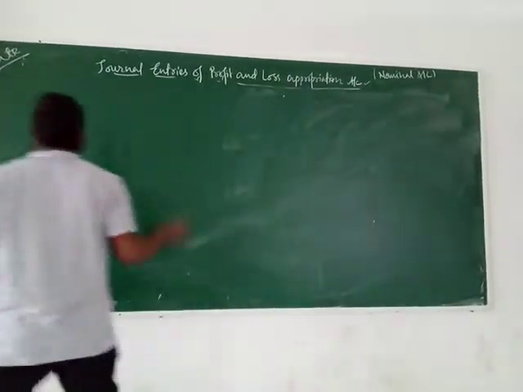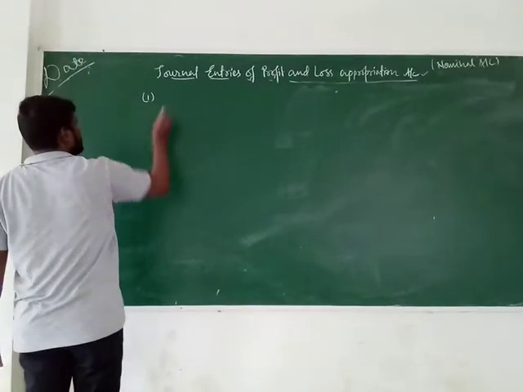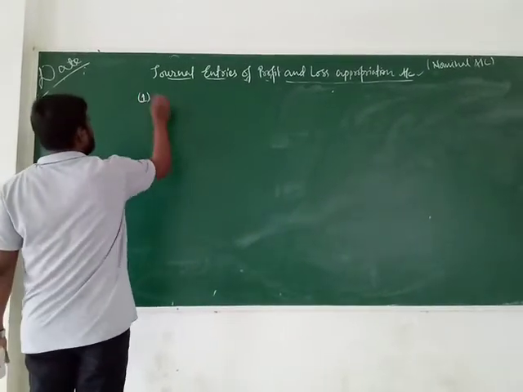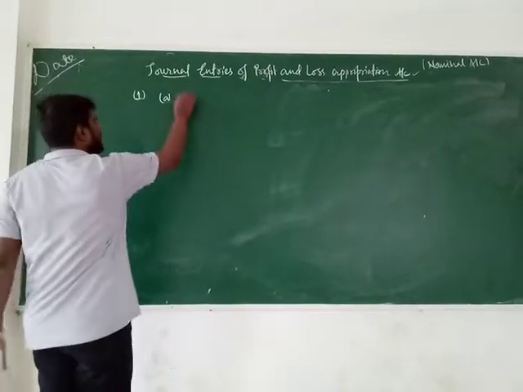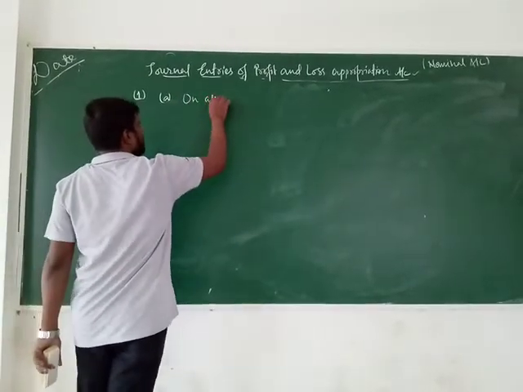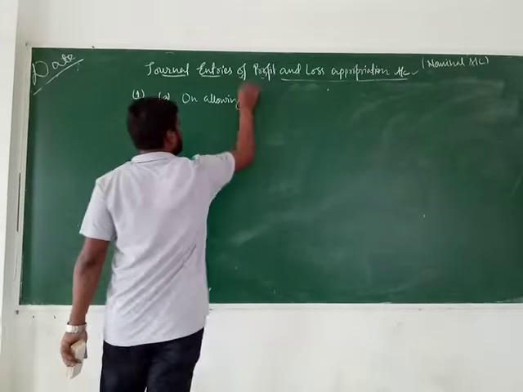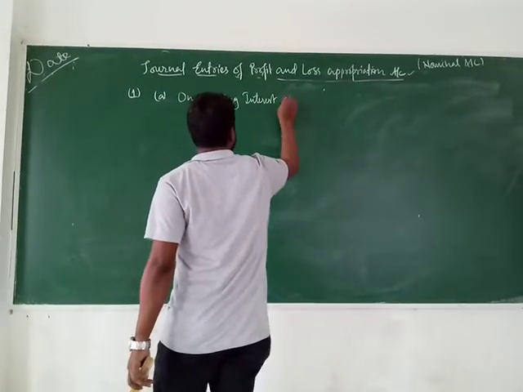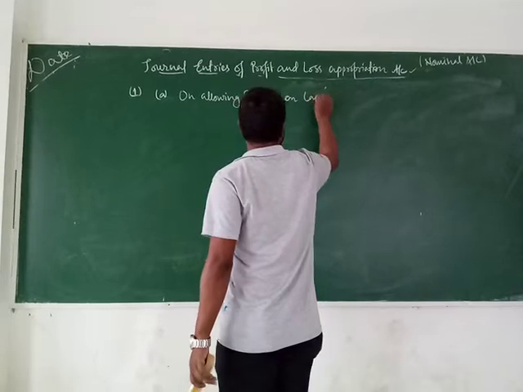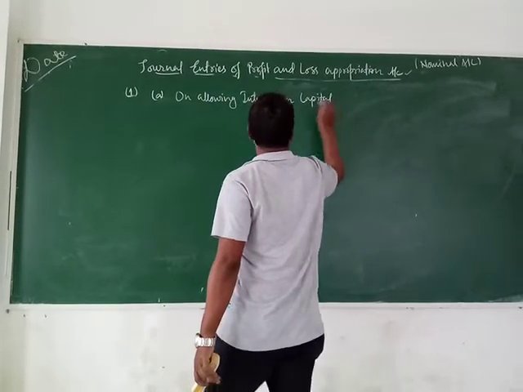So that's very fast. Number 1, A. On allowing interest on capital, suppose. On allowing interest on capital.